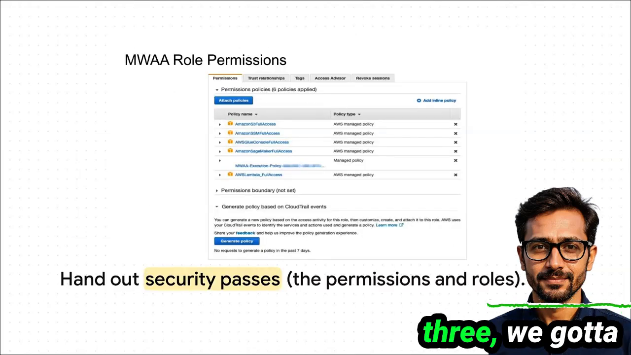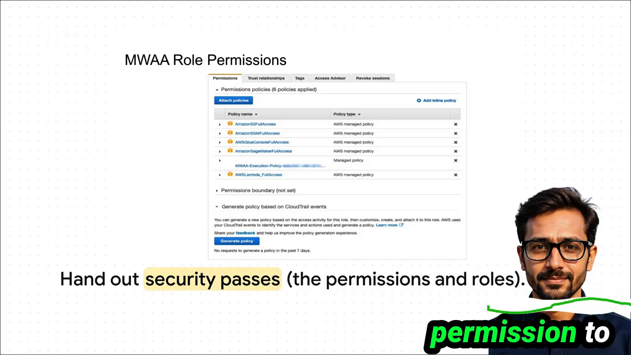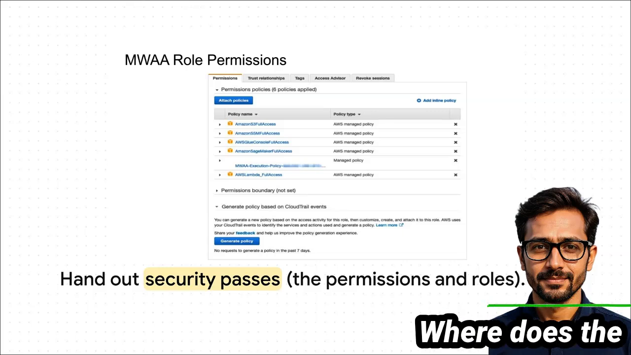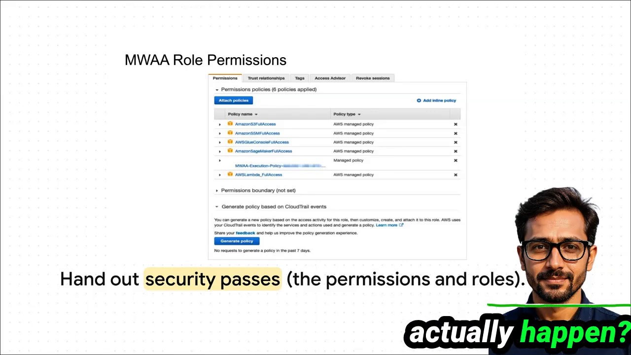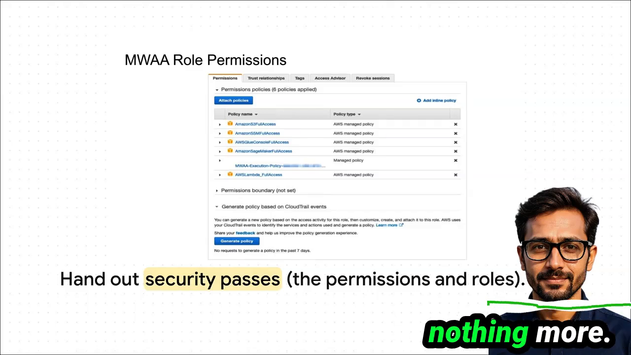And finally, step 3. We've got to hand out the security passes. Our workflow is going to need permission to talk to other AWS services, like where's the data stored? Where does the model training actually happen? This step is all about giving it the right permissions to do its job, and nothing more.